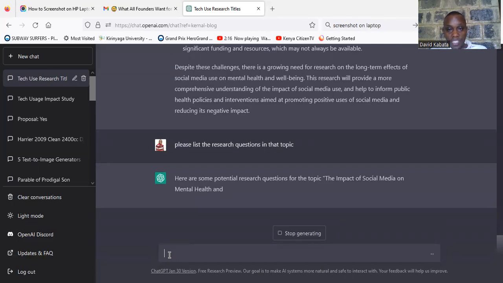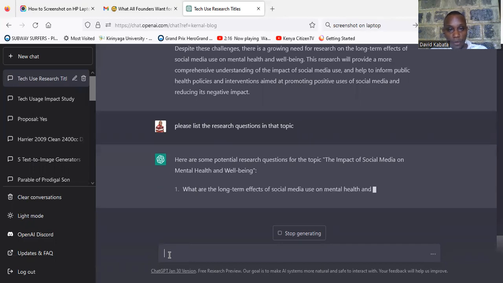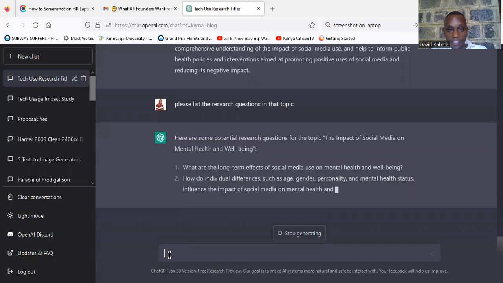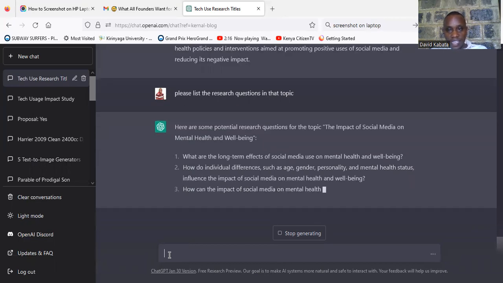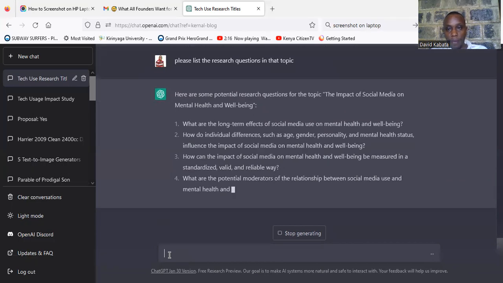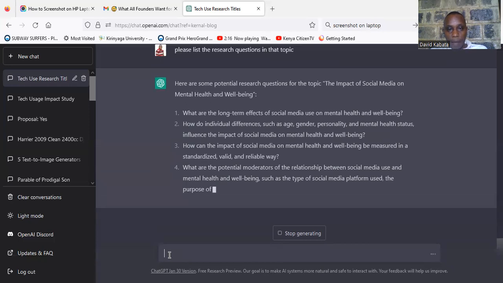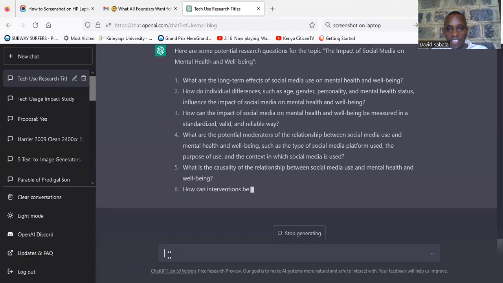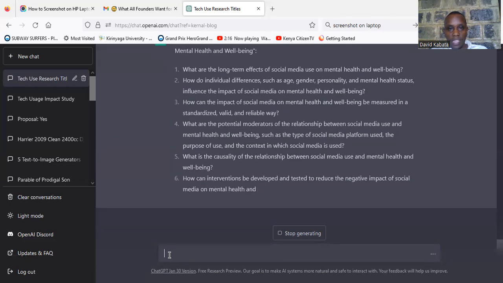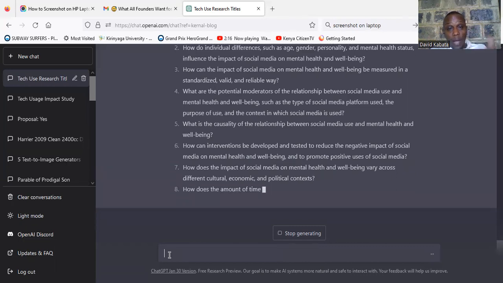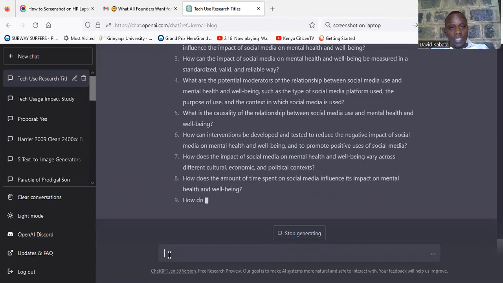So there are some potential research questions for the topic, the impact of social media. You can see: what are the long-term effects of social media on mental health? How do individual differences such as age and mental health status shape the impact? How can the impact of social media on mental health and well-being be measured in a standardized, valid, reliable way? What are the potential moderators of the relationship between social media use and these outcomes? What is the causality? So I'm getting the kind of questions that I can ask, and the research questions that I can study.